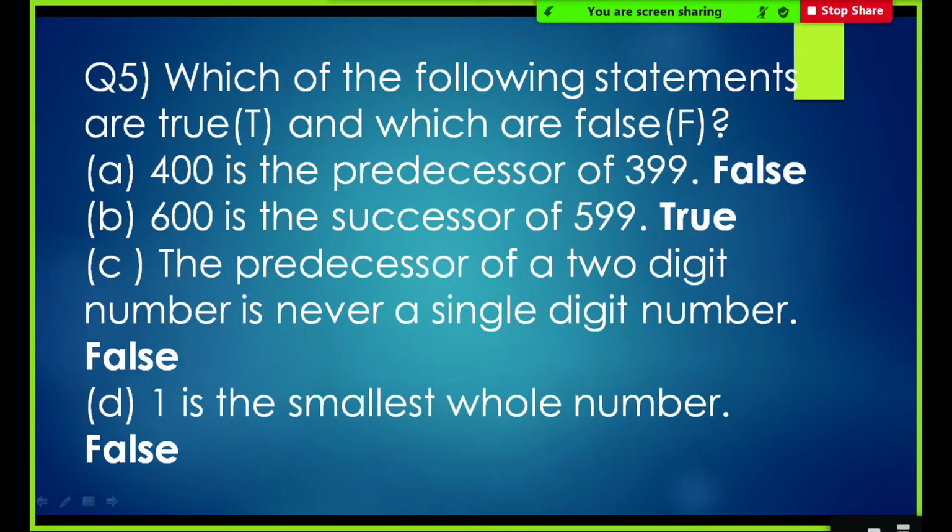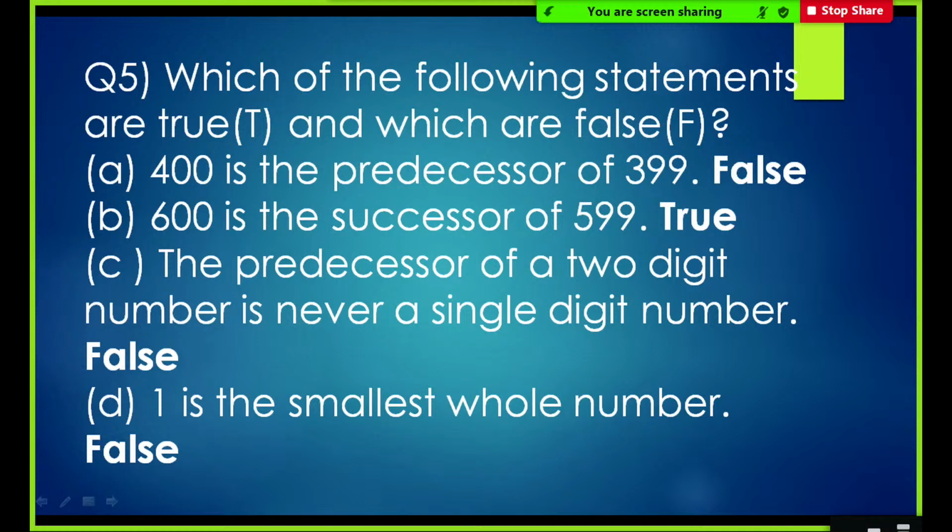Now, we have a question here. Which of the following statements are true and which are false? First one, 400 is the predecessor of 399. This is false because predecessor means I should subtract 1 from 399. So here predecessor will be 398. Therefore, 400 is a wrong answer. 400 is not the predecessor of 399. It is false.